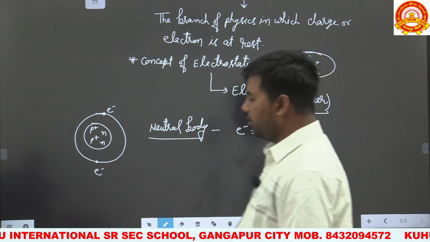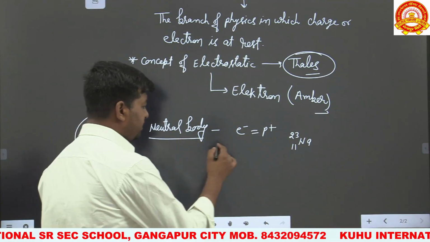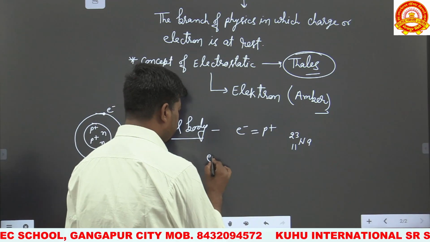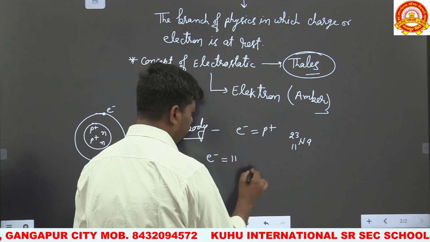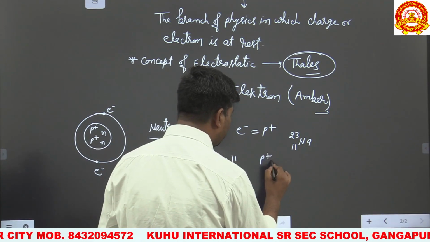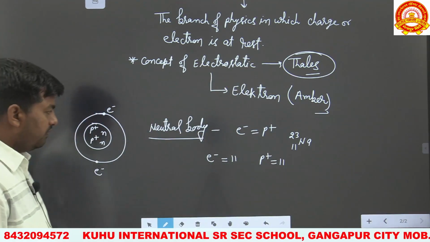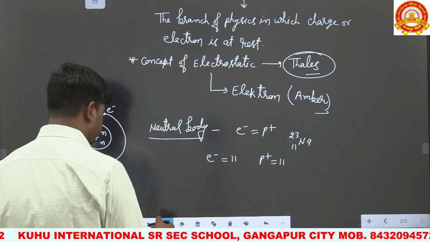So what is a neutral body? The body which consists of the same number of electrons and the same number of protons is called a neutral body. That is, the number of electrons is 11, because it is equal to the atomic number. And the number of protons is also 11. So the number of electrons and protons are equal, then it is called a neutral body.